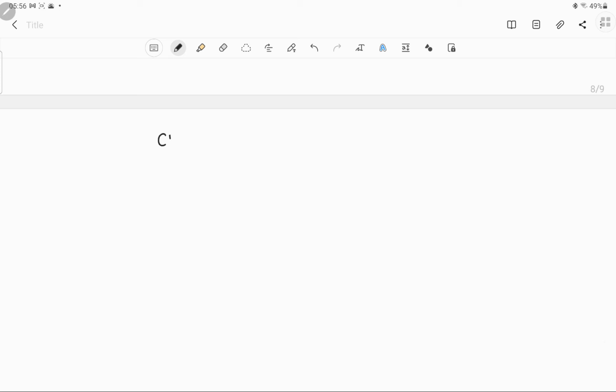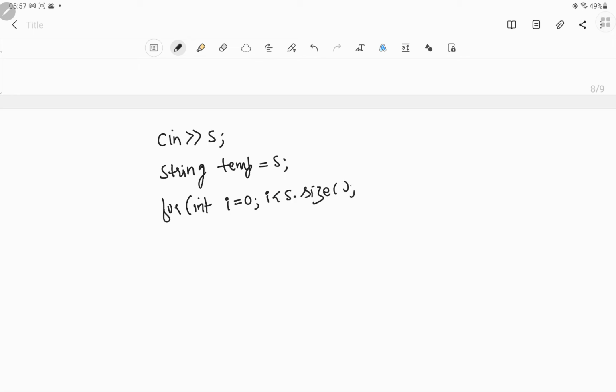So suppose we see in the string S, we create a string temp and have the same value as S. Now for int i equals 0, i less than S dot size, i plus plus, if S of i is equal to temp of i, that means we need to swap here.